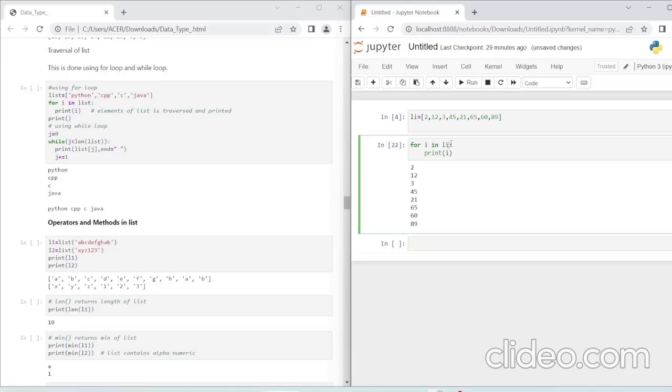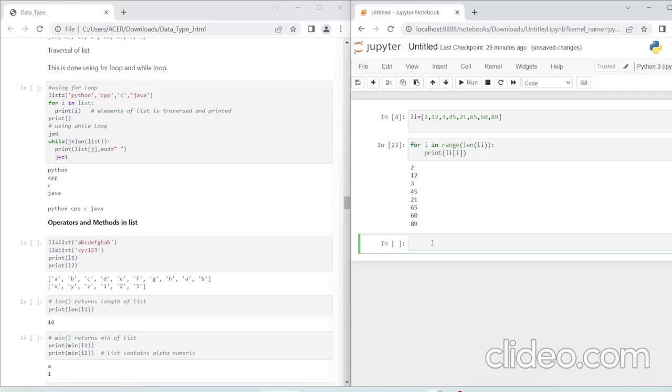What if I want to include indexing? I can include indexing with for i in range. If my work is being done without using more words and more keywords, it's easy to just write for i in sequence. But if you want to include range, you can write length of list and then print li[i], because now I will pick the output that will come from this range, which will be 0, 1, 2, 3, 4.